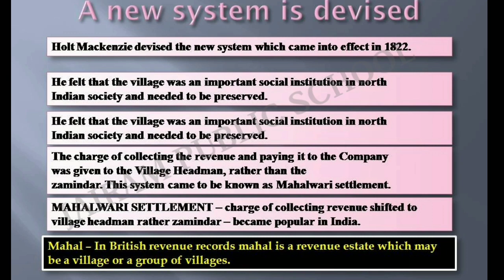So, under his direction, the collectors went from village to village, inspecting the land, measuring the fields, and recording the customs and rights of different groups. The estimated revenue of each plot within a village was added up to calculate the revenue that each village, called a mahal, had to pay. This demand was to be revised periodically, not permanently fixed. The charge of collecting the revenue and paying it to the company was given to the village headman rather than to the zamindars as we saw in the permanent settlement. This system came to be known as the Mahalwari settlement.